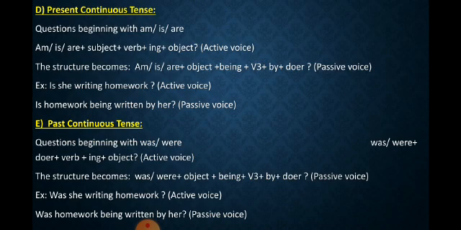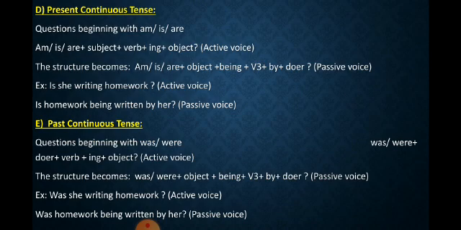Now come to the past continuous tense. In past continuous tense, questions begin with was and were, because we are talking about the past here. So in the past continuous tense, we will write was and were plus doer plus verb plus ing plus object. It's the structure of active voice. Clear, children?